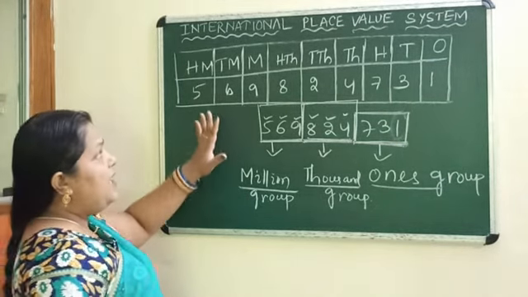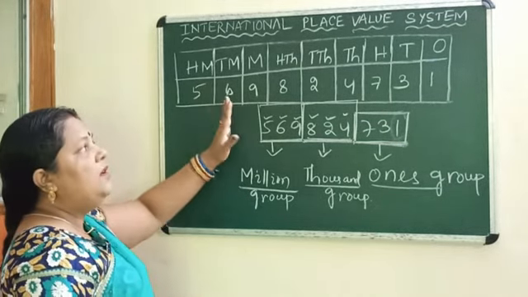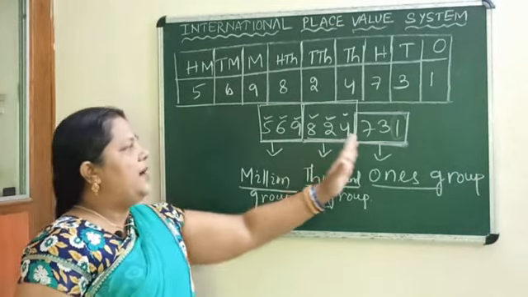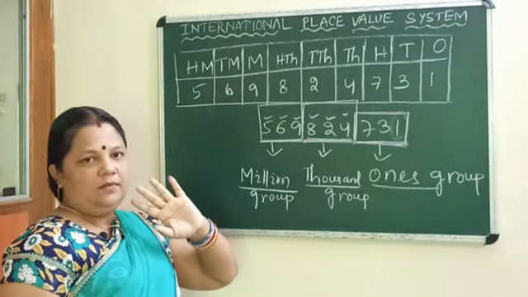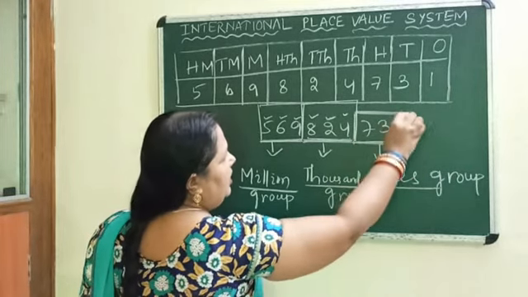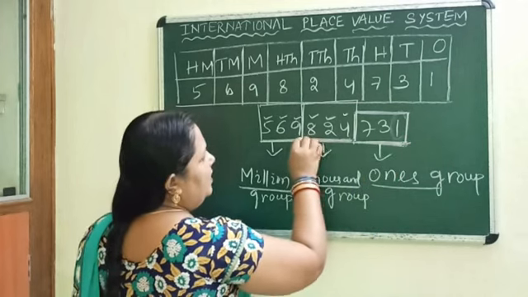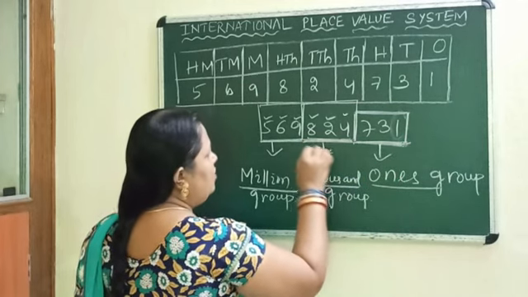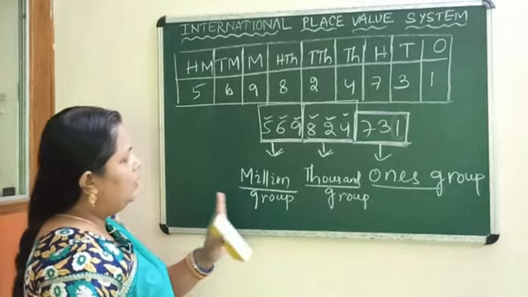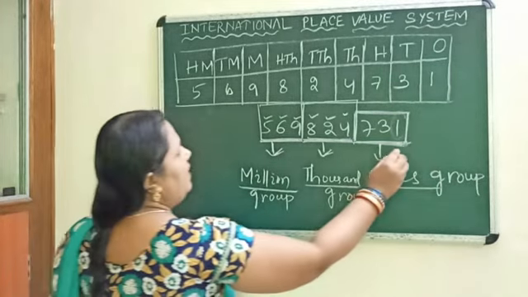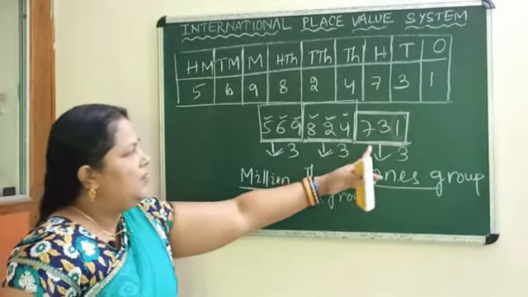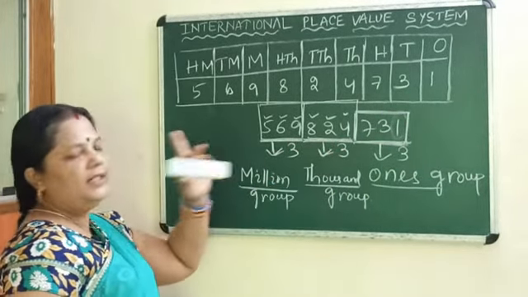So in the Indian place value system we divided into 4 groups, but here we have divided into 3 groups. The first 3 digits are the first group, the second 3 digits the second group, the third 3 digits the third group, or million group. So everywhere we are finding 3, 3, 3 digits.